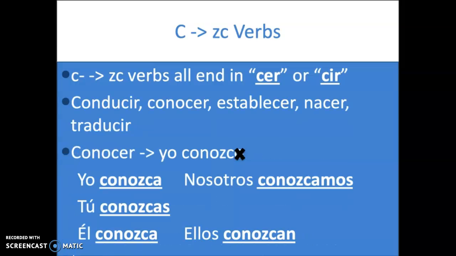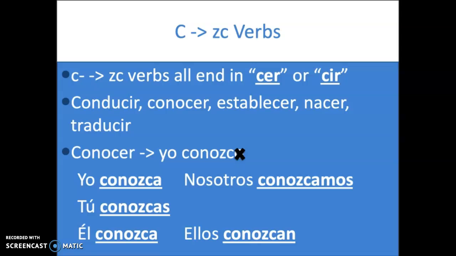First, let's look at the ZC verbs. The ZC verbs all end in -cer or -cir. For example, conducir, conocer, establecer, nacer, and traducir. Conocer, as you may remember when we did present tense form, changes to yo conozco. The reason we add the Z is to maintain the C sound of the word. If we don't add the Z, the word would read yo conoco. It doesn't have the C sound of conocer. Adding the Z causes you to keep that phonetic sound, yo conozco.